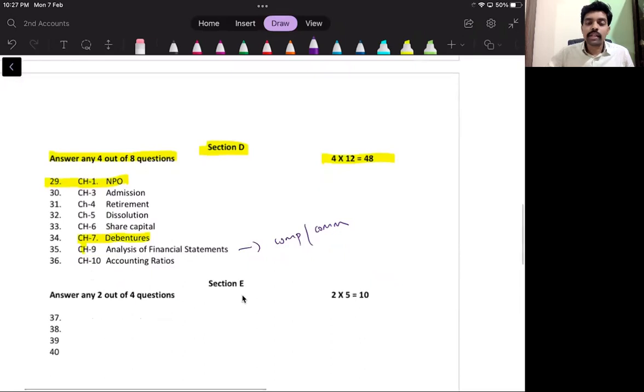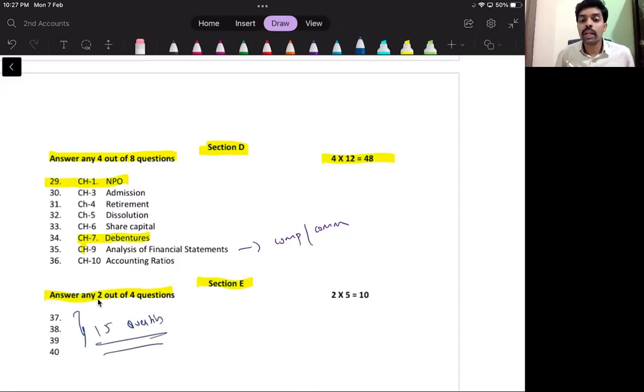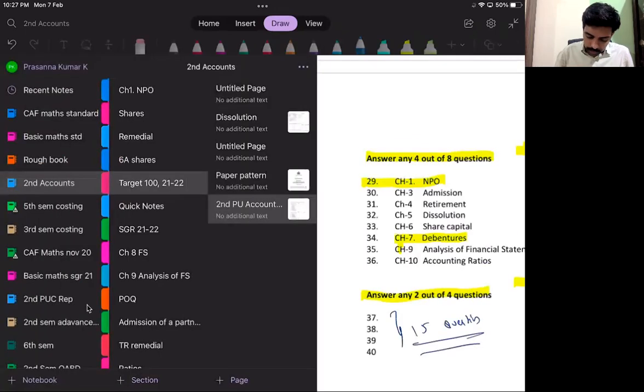Then next is section C. Section C is 5 marker questions. So in 5 markers, they will give 4. Out of 4, you should attempt only 2 questions. Now, there are 15 questions which are given in the question bank. Go to your question bank, you will find 15 practical oriented questions. Learn all those 15 questions properly. Out of those 15 questions only, you will get 4 questions. Out of 4, you should attempt only 2 questions.